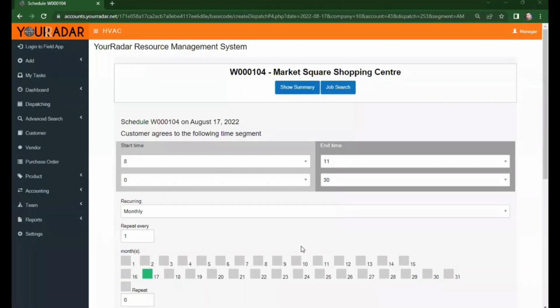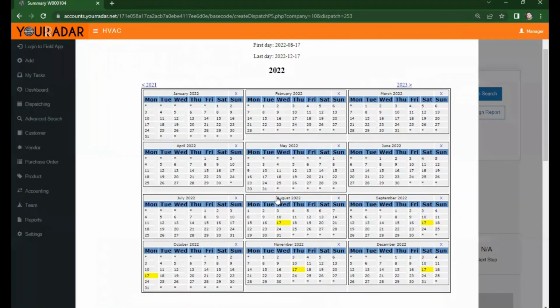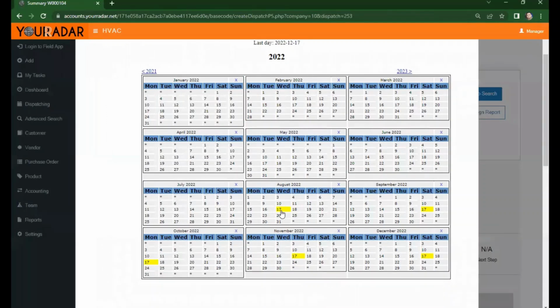To see the result, click Show Summary. And you'll go back here to the Work Order Summary page. Click Manage Multiple Days. And you will see that every month, starting August 17 up until December 17 of this year, the schedule is plotted.